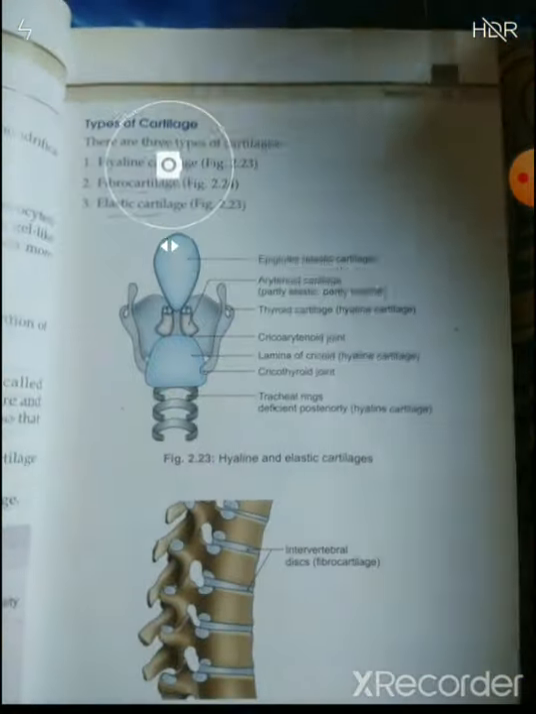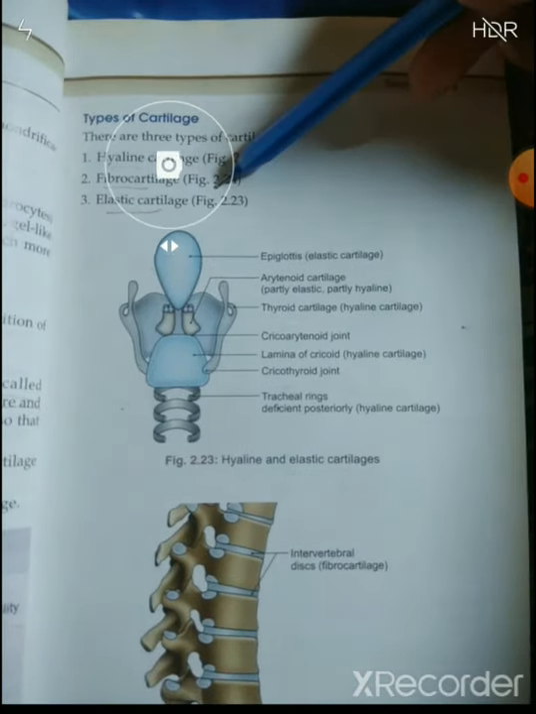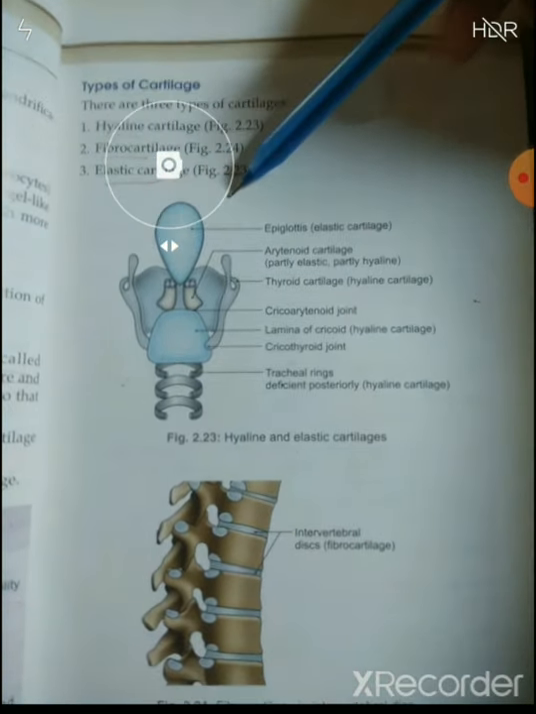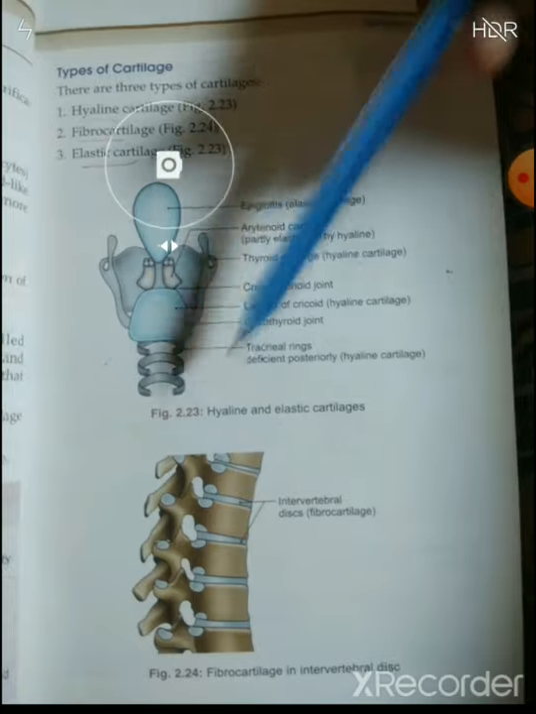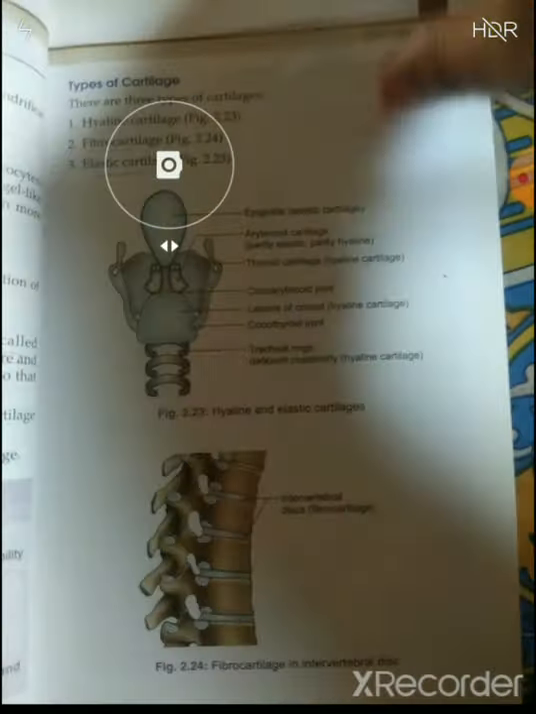Now the types of cartilage. So we have 3 types: hyaline cartilage, fibrocartilage and elastic cartilage. Here in this diagram, this is the hyaline and elastic cartilage and this is fibrocartilage in intervertebral disc. So this chart is given for 3: hyaline cartilage, fibro and elastic.